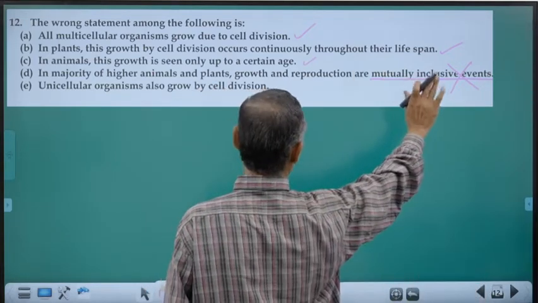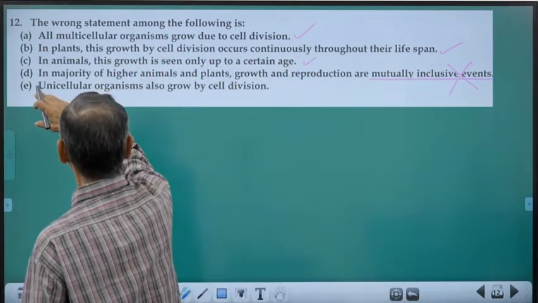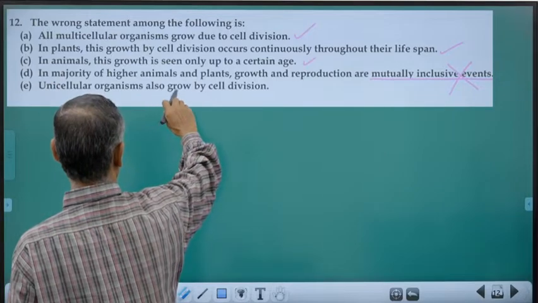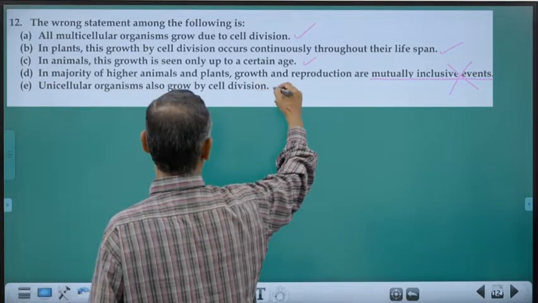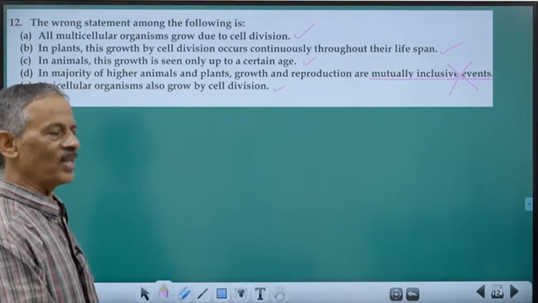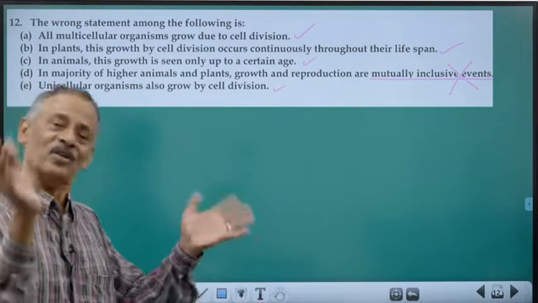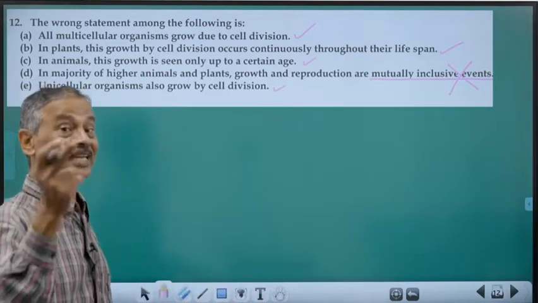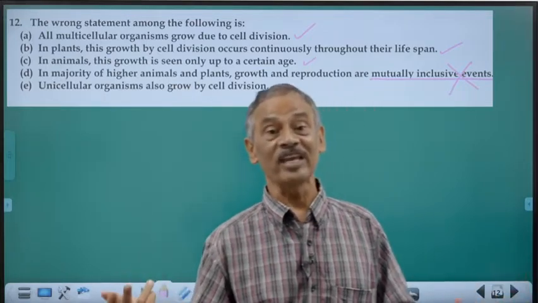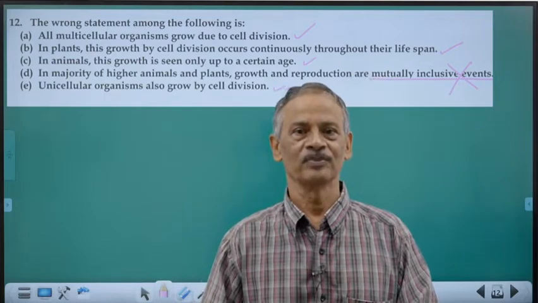Now, we wait. Don't jump into the answer. We are having one more option given. Unicellular organisms also grow by cell division. That's also a correct statement. So, when they grow by cell division, they will be resulting in the formation of a new cell. That is the formation of a new individual. That is why we say that it is reproduction. So, growth and reproduction are same, mutually inclusive in unicellular organisms. Is that point clear?